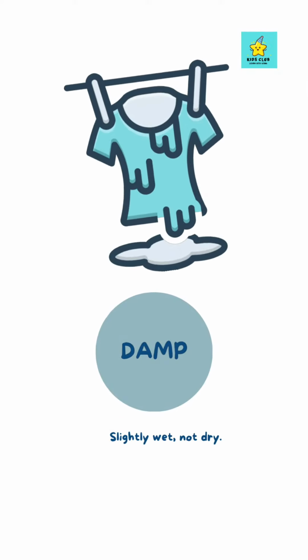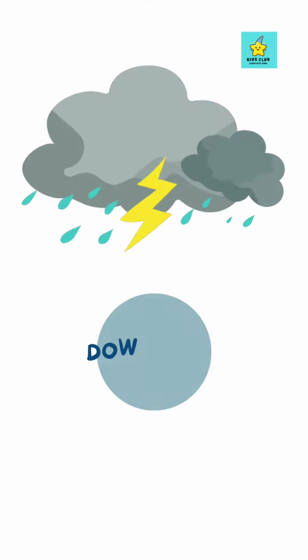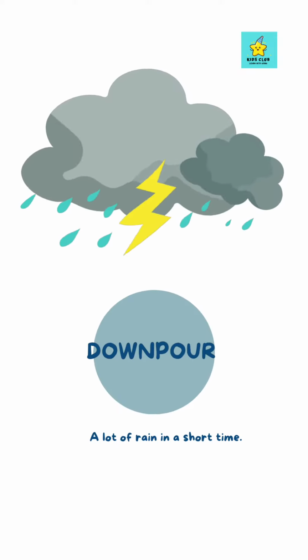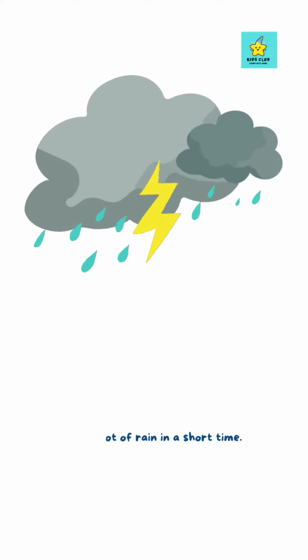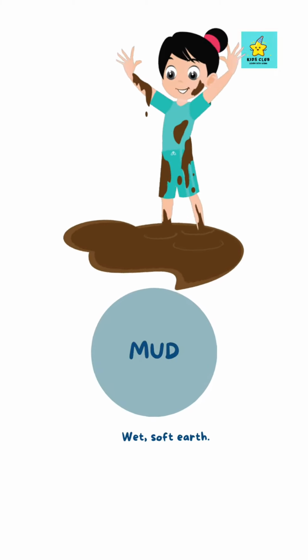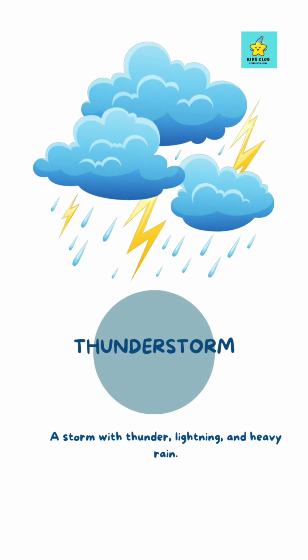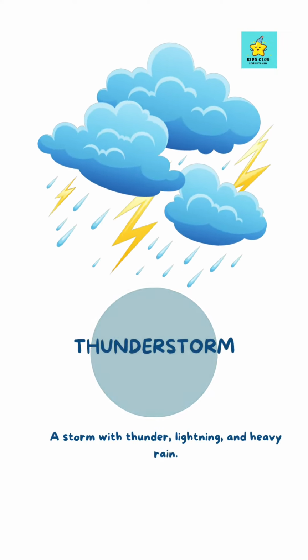Damp, slightly wet, not dry. Downpour, a lot of rain in a short time. Mud, wet, soft earth. Thunderstorm, a storm with thunder, lightning, and heavy rain.